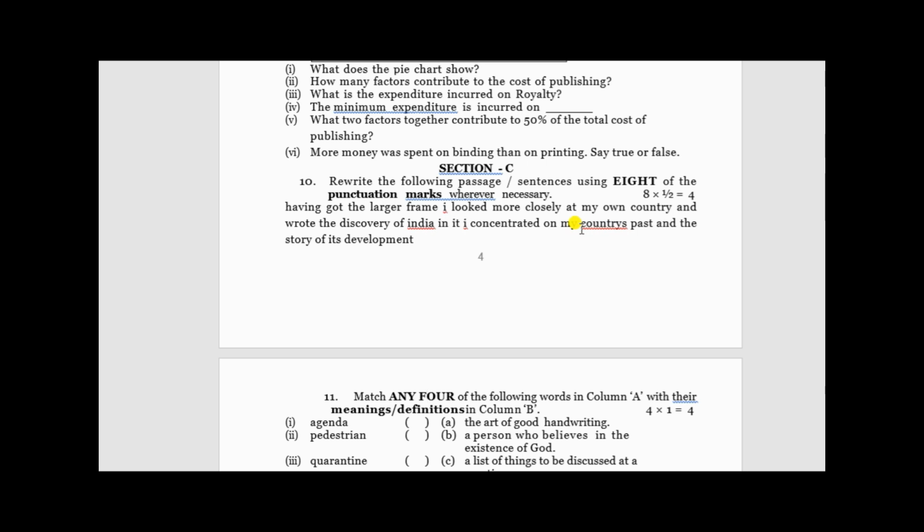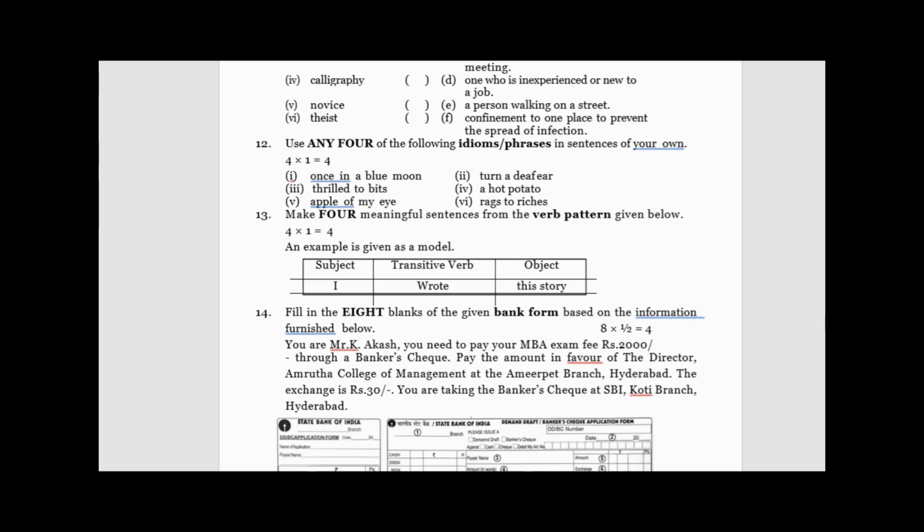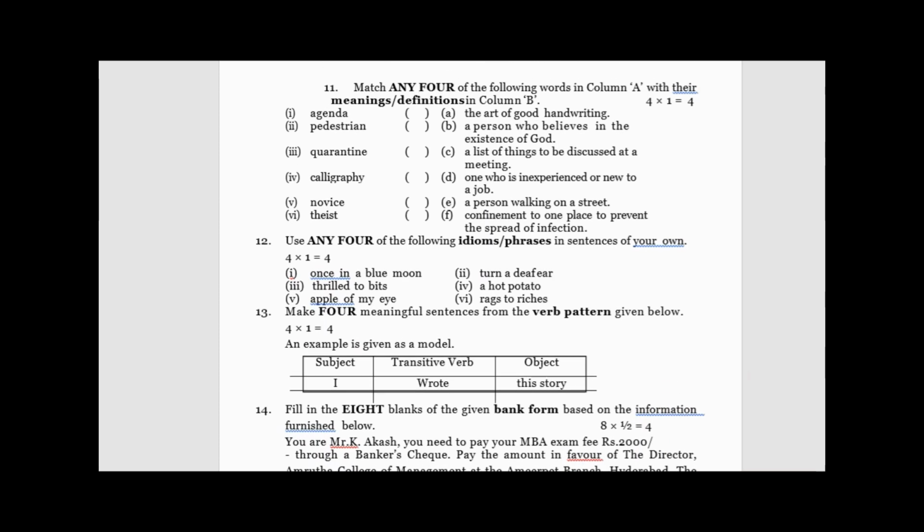So we have to identify 8 punctuation marks. And question number 11 is match the following, which is meanings. But most of the children have the habit of writing all column A and column B and then drawing lines like this. Please do not do that. Outside the margin you just write question number 11. Inside the margin write 1, 2, 3, 4, 5, 6 and then the answers for that. So for example, agenda is a list of things to be discussed at a meeting. So question number 1, C, like that, nothing more than that.